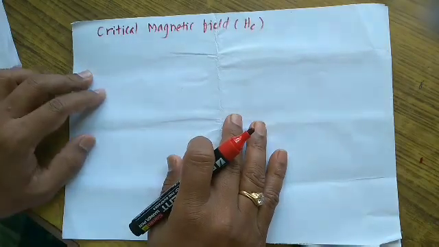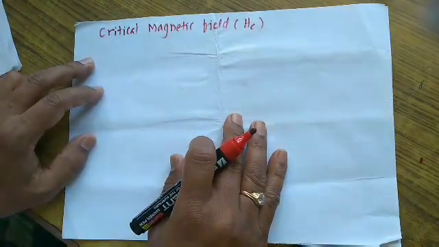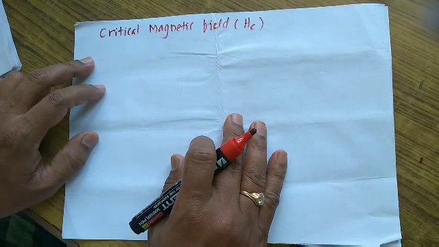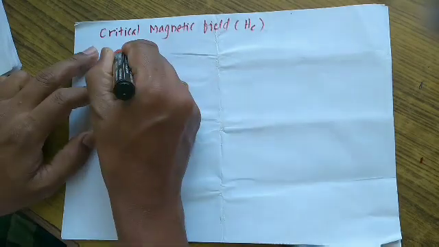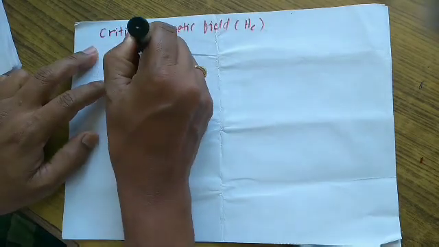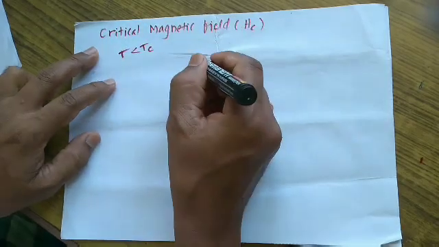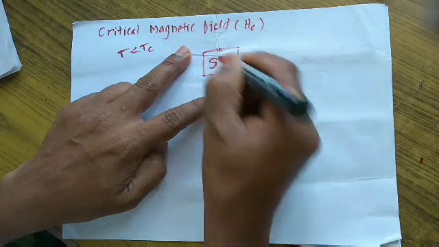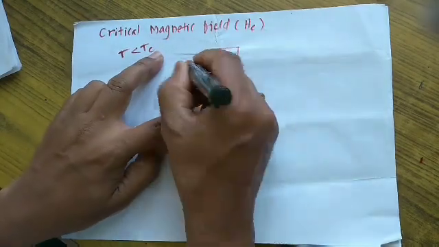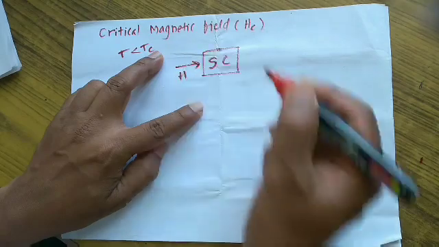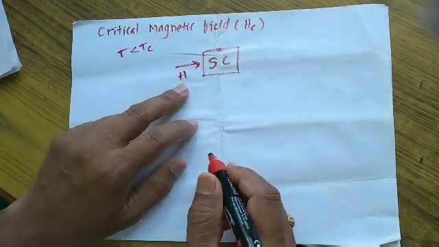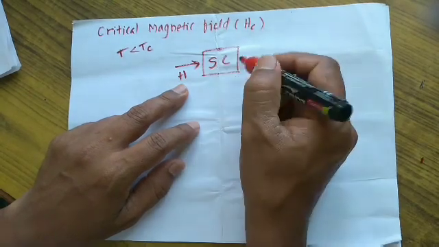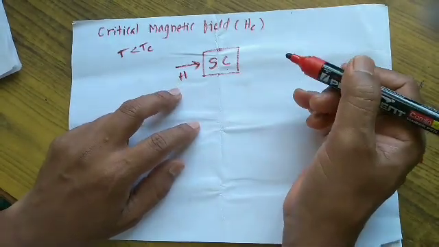It is clear that the superconducting material is diamagnetic at a temperature below the critical temperature. Now, at a temperature below the critical temperature, if we apply a magnetic field to the superconductor, assume that this is the superconductor. If a magnetic field, let us say H, is applied, then the superconductivity can be modified. It can be affected by the external magnetic field.